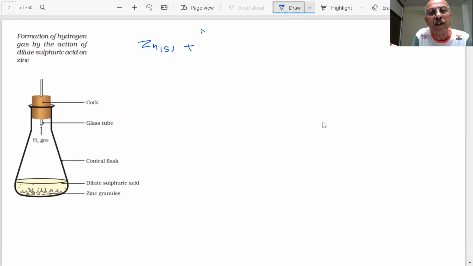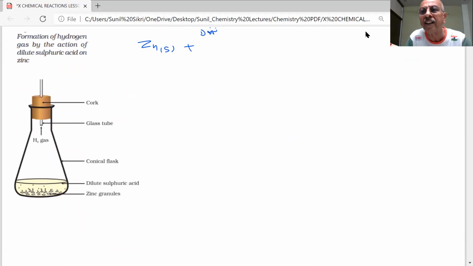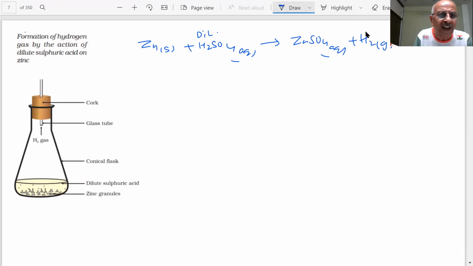What we are adding, students? Dilute sulfuric acid. What you add, students? Dilute H2SO4. What will happen? This will react with zinc to form zinc sulfate, and you will get hydrogen gas. You can see the bubbles of hydrogen gas which are produced. So this is a reaction, students. This is a chemical reaction.